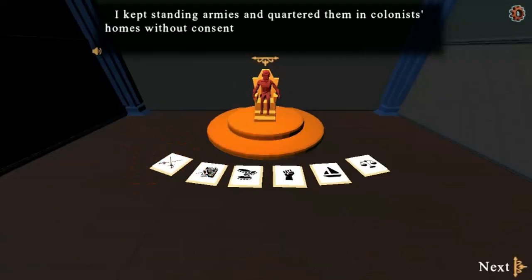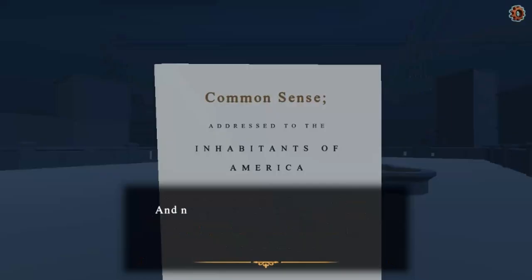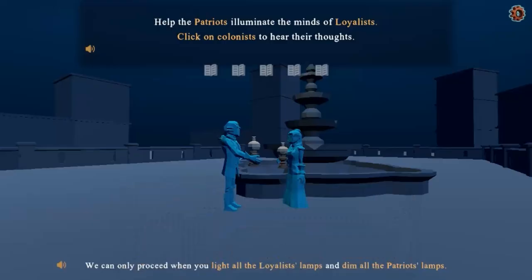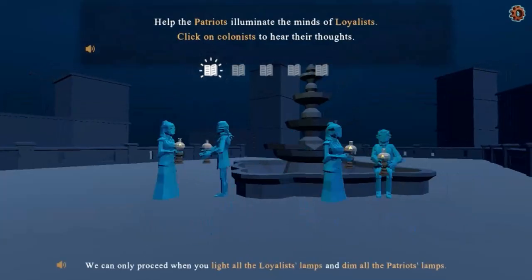In the King's Lies level, the King defends his actions with lies. Read his statement and identify the topic. Is he discussing military, taxes, courts, trade? Click to select the correct grievance category.